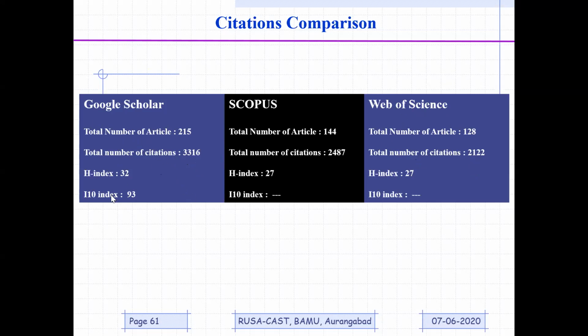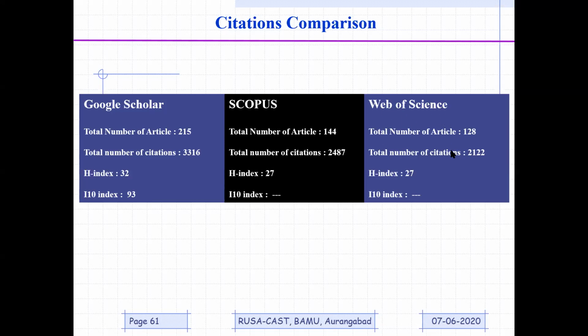And the I-10 index: I-10 means the number of articles that got a minimum of 10 citations. Here it is 93, which means 93 articles got at least 10 citations. Scopus and Web of Science don't measure I-10, they measure only H-index. So you can see the numbers. My intention was to tell you what the standard is.